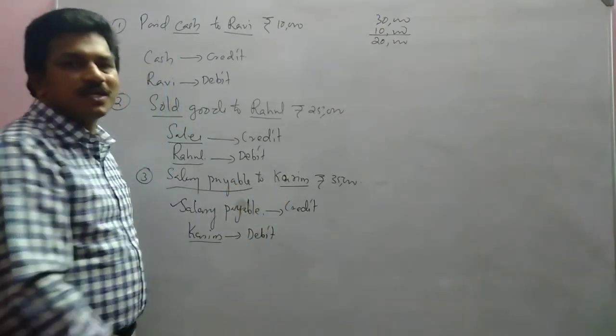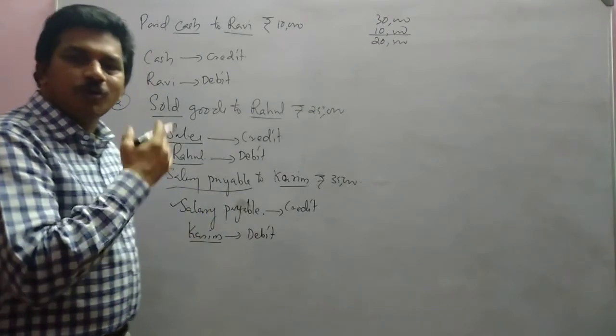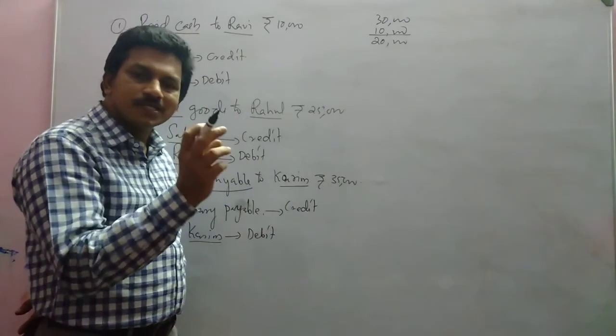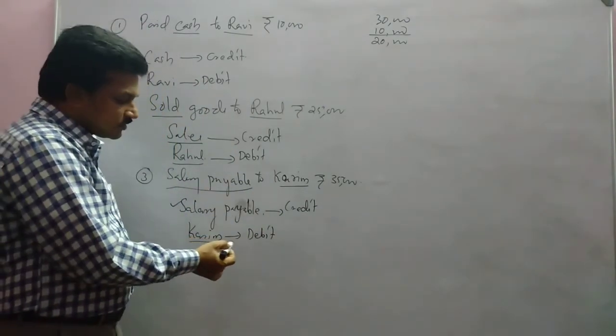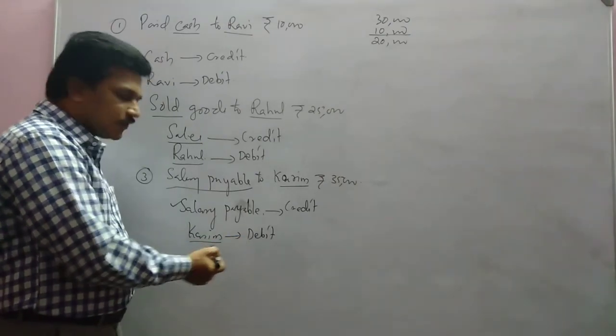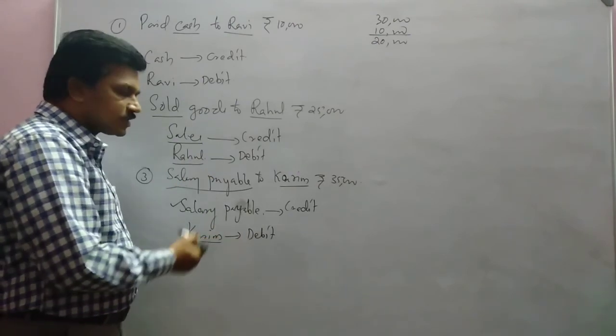Debit the receiver, credit the giver. That means if there is an outstanding liability, an amount which we have to pay somebody, it will be considered a personal account, and that is to be paid to a person. So he will receive. So debit the receiver is the rule for a personal account. So Karim is debited.